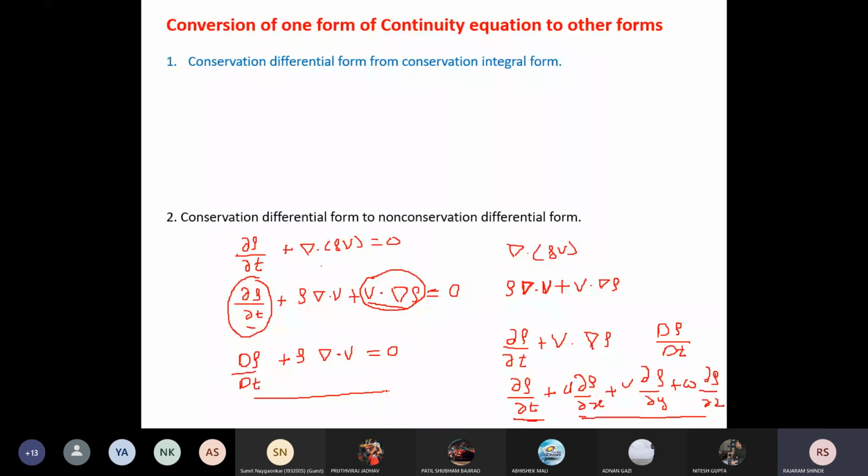So we have derived the conservative differential form of the continuity equation from the non-conservation differential form. From here we derived this, and from this we derived this one. Now one form is remaining, that we will see next.